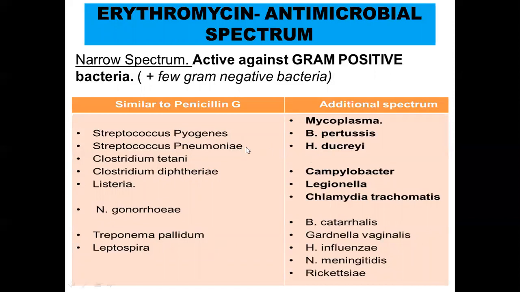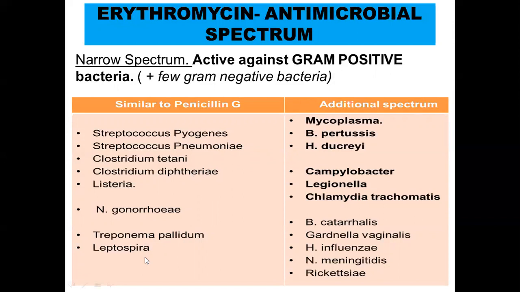A spectrum which is similar to that of penicillin G. So what I'm going to list now is the same bacteria which you have studied under penicillin G: Streptococcus pyogenes, Streptococcus pneumoniae, Clostridium tetani, Corynebacterium diphtheriae, Listeria, Neisseria gonorrhoeae, and even a spirochete causing syphilis, that is Treponema pallidum, and Leptospira.